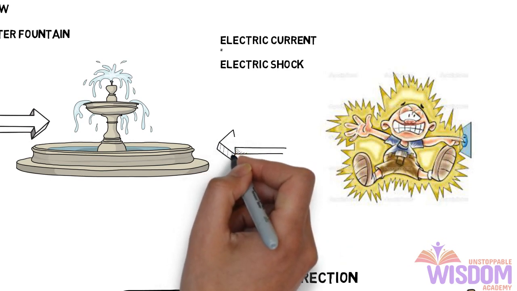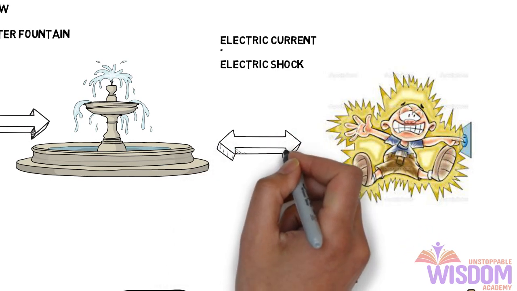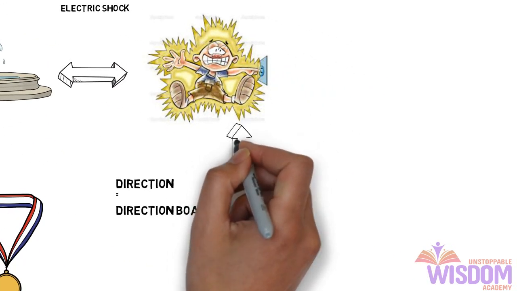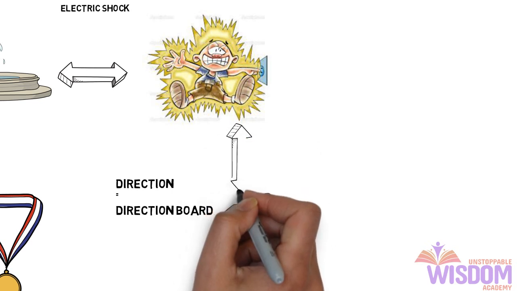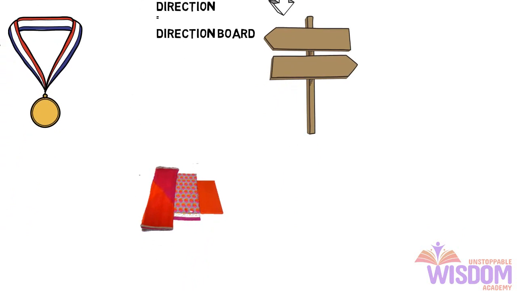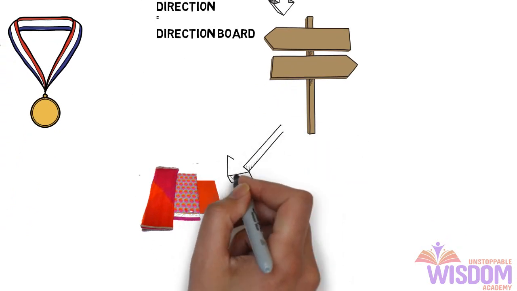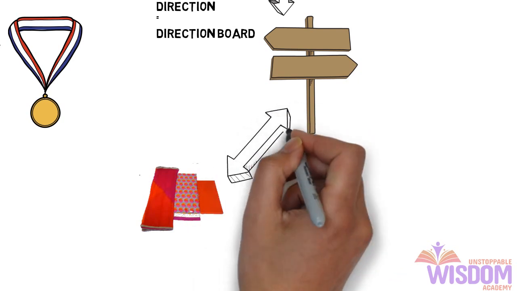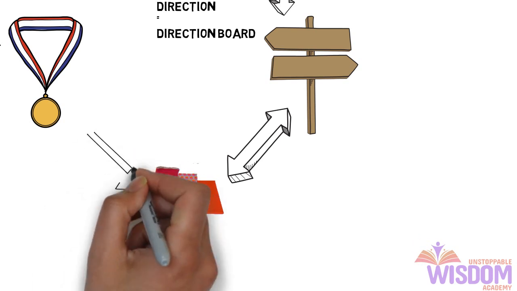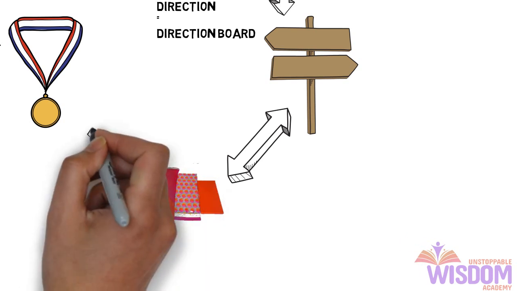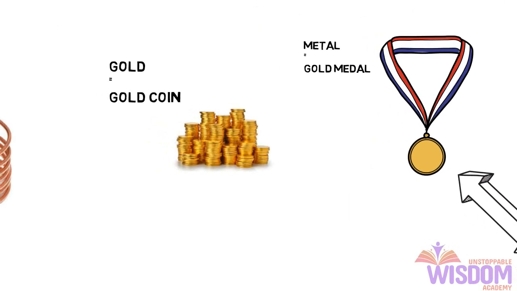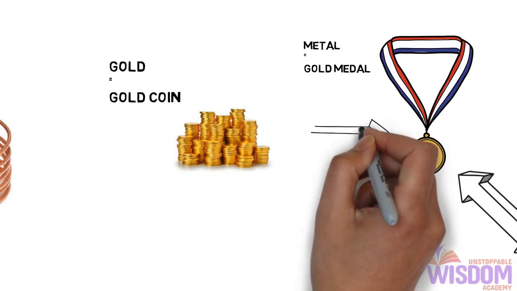And as soon as they touched the water, everybody got an electric shock. Then they started searching which direction they need to run. They're searching for the direction board everywhere. And finally, once they come out of the bus, they decided, we don't want this dress material. Everybody started throwing that dress material. As soon as they throw the dress material, a lot of medals are falling from the dress material. Then one guy went near the medal. Then he realized there are a lot of gold coins inside the medal.